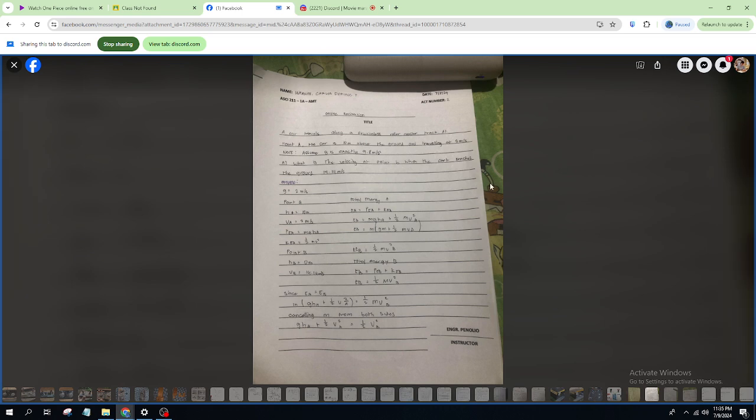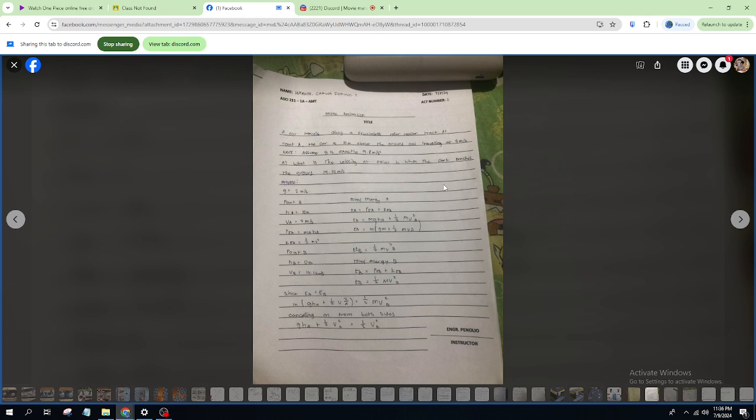A cart travels along a frictionless roller coaster track. At point A, the cart is 10 meters above the ground and traveling at 2 meters per second. Question A. What is the velocity at point B when the cart reaches the ground? The answer must be 14.1 meters per second.